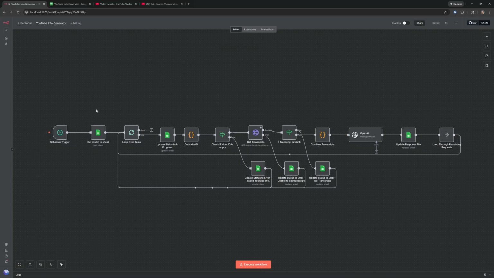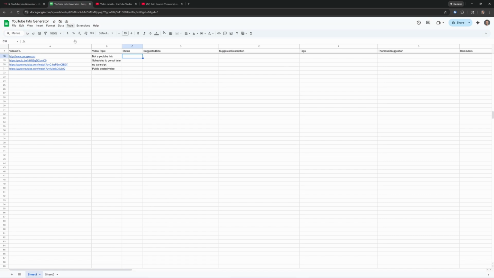Just before we start this, I want to show you the Google Sheet. So as you can see, I just have a pretty basic one, just a video URL, video topic, status, and a few different things I'm asking ChatGPT to do for me. So like a suggested title, suggested description, tags, thumbnail suggestion, and reminders.